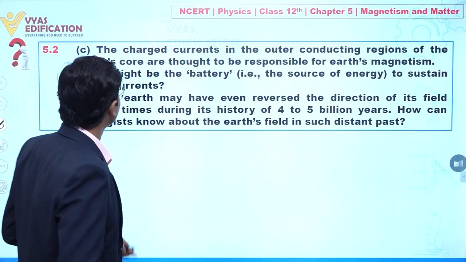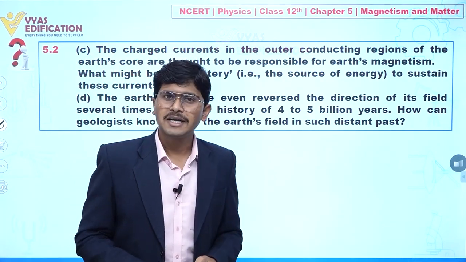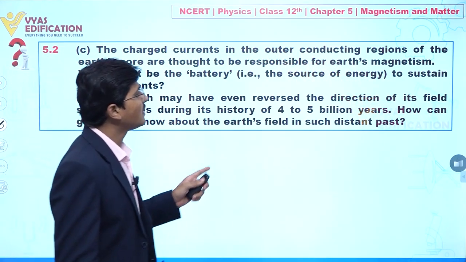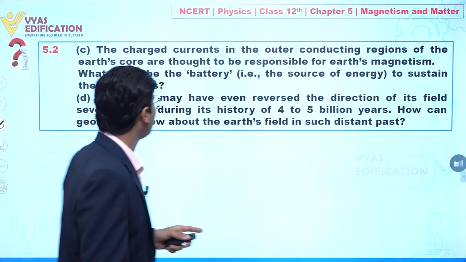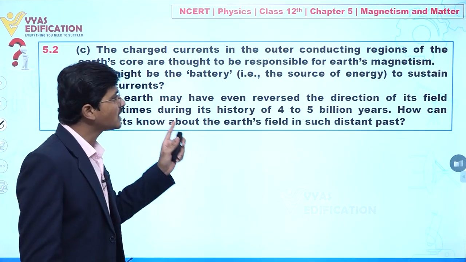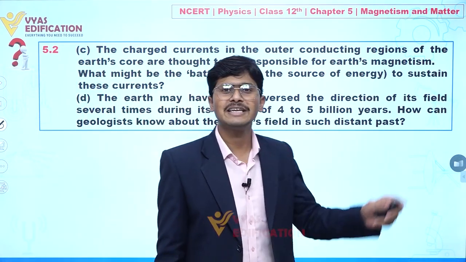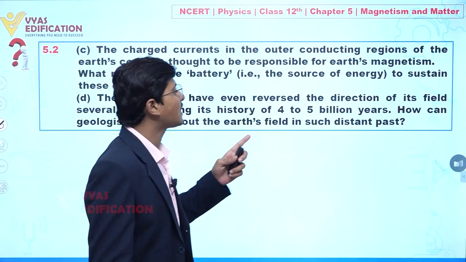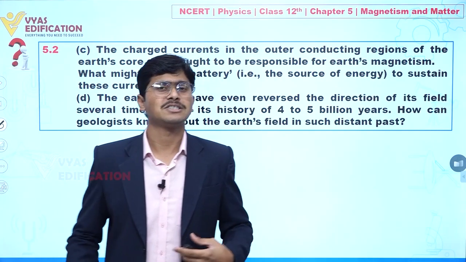Clear? Now if I am talking about part number D, it is given that the earth may have even reversed the direction of its field several times during its history of 4 to 5 billion years. Now how can geologists know about the earth's magnetic field in such a distant past?